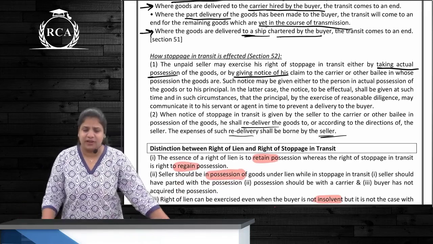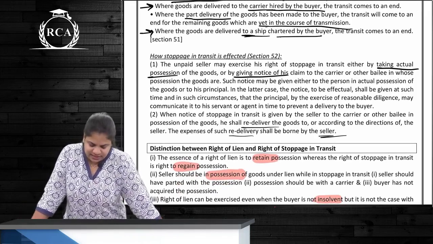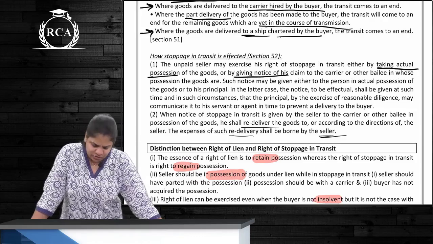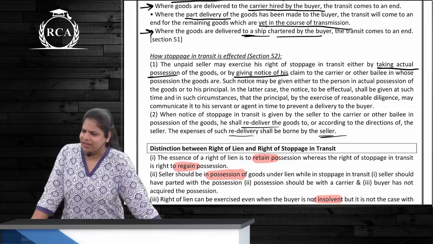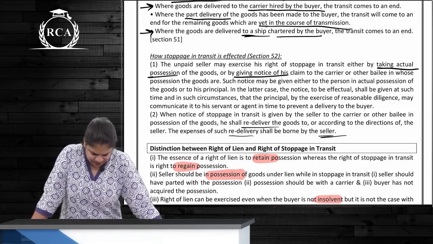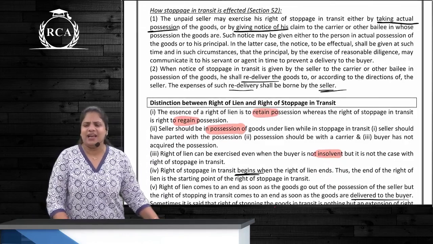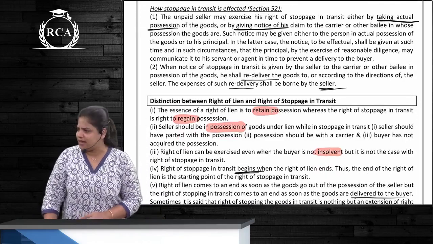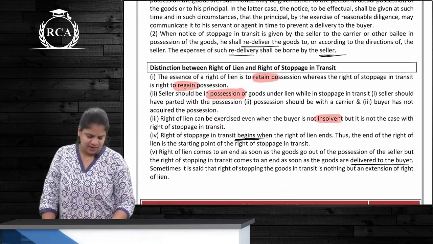What is the meaning over here? What was this? Stoppage in transit affected by taking actual delivery of the goods or by giving a notice. There was nothing here, right? Okay, if redelivery is to be done, those expenses will be borne by the seller. Nothing over here, right? Okay, next one.